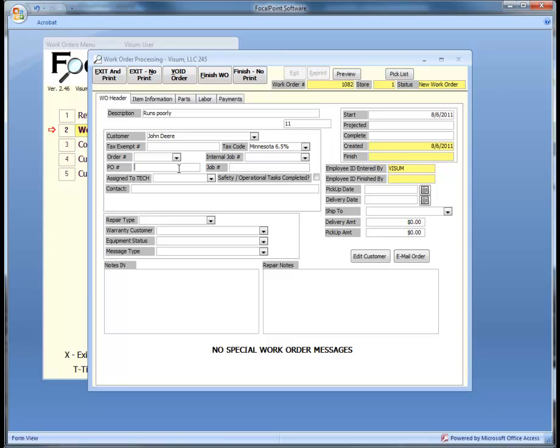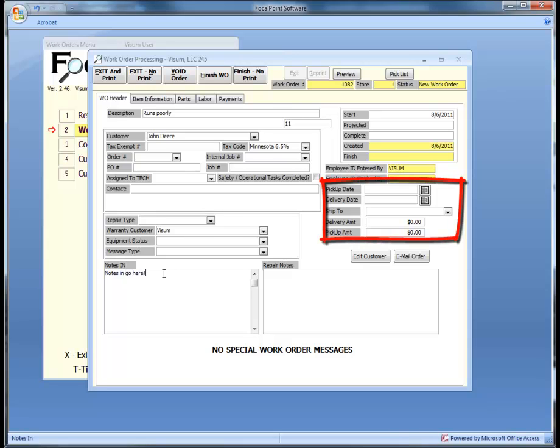If, during maintenance, you find that some of the work being done is under warranty and you wish to file a warranty claim for the work, you can select a vendor from the warranty customer list to send a warranty invoice to the vendor. Notes in can be used to record comments for your customers, and repair notes can be used to summarize the work performed.